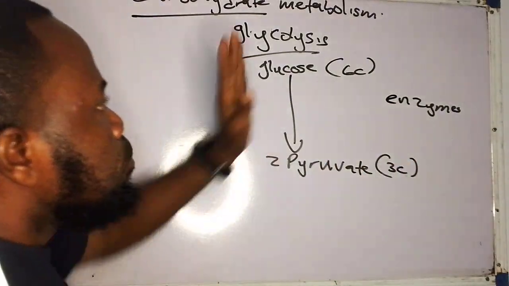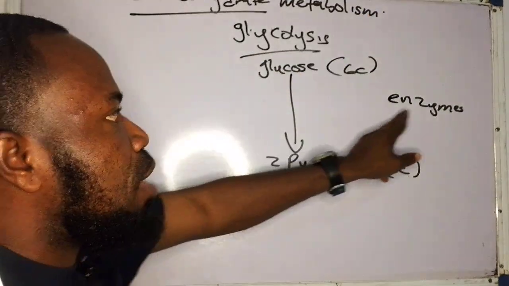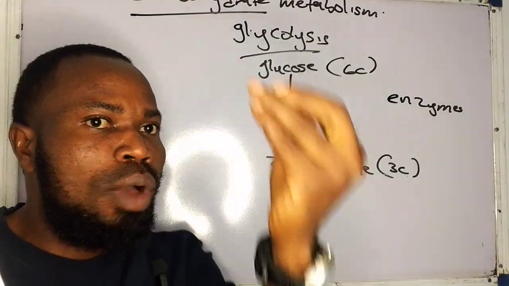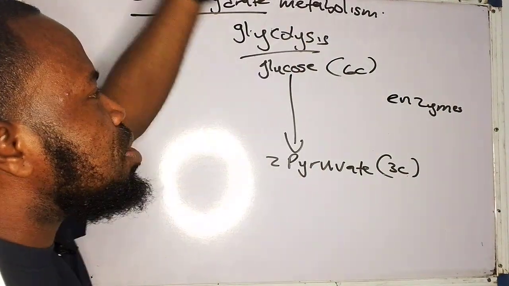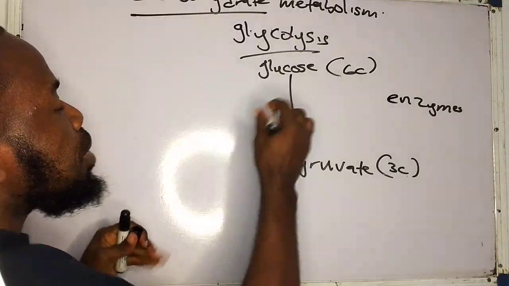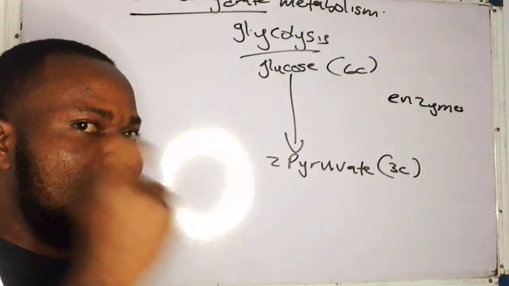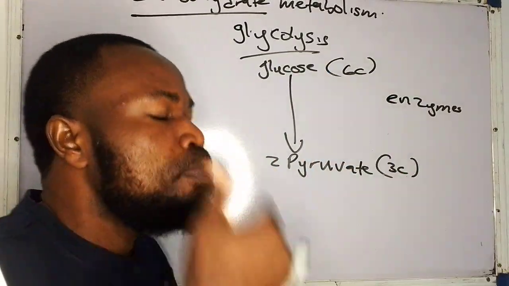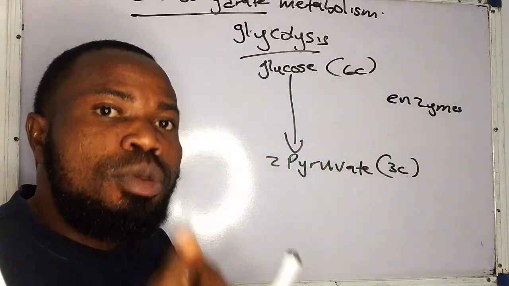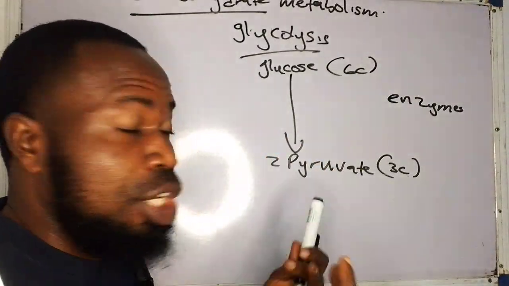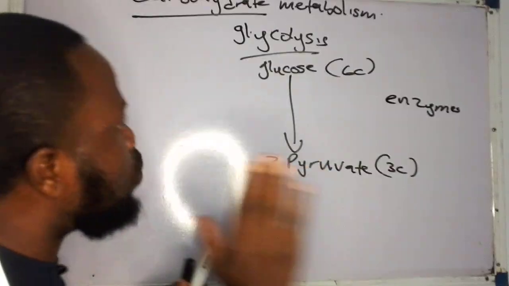Now look at it now. So we have succeeded in giving out the breakdown that involves enzyme. The next thing we need to look at now is where does glycolysis occur in the cell? Now, glycolysis, like I said just now, is one of the steps involved in respiration. And you know fully well, respiration has to bring about the formation of energy in the form of ATP.